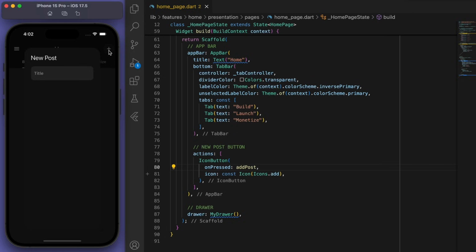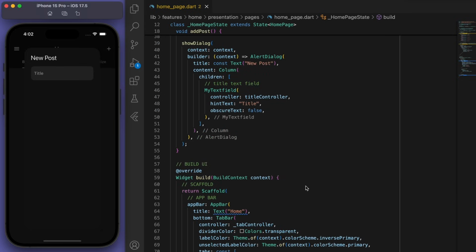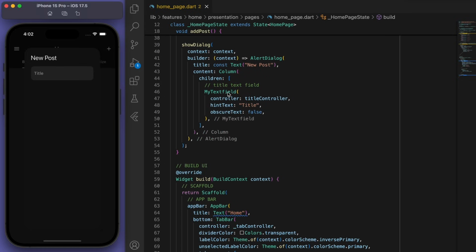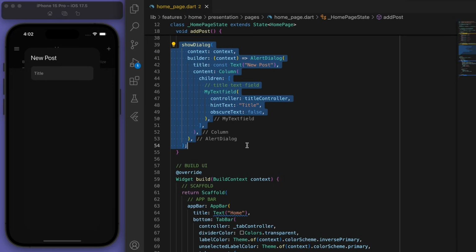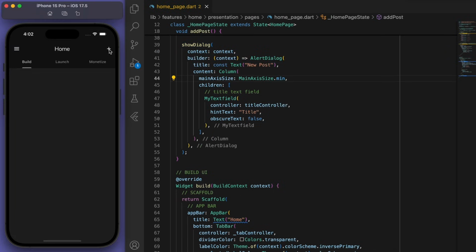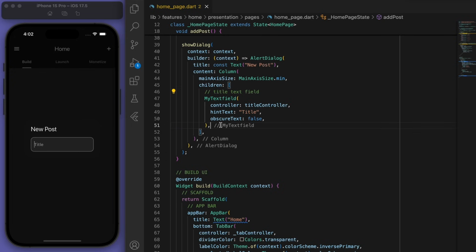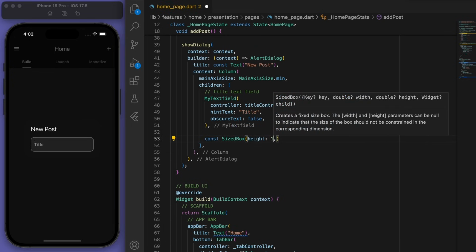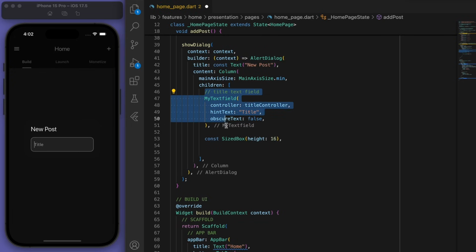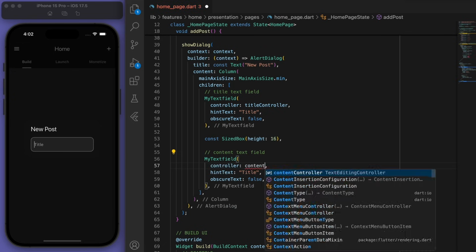And so if I click on this now, yes, this new dialog box pops up. Now it's quite large. What you can do is the column for the main axis size, you can just set it to minimum. And so that will just be as small as possible. It's looking good. Now, once you type your title, I want to have another one for the content, kind of like a Reddit post.